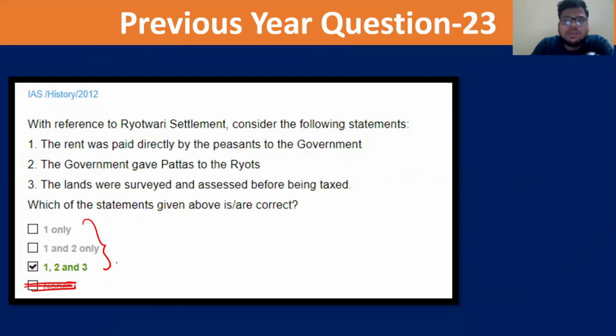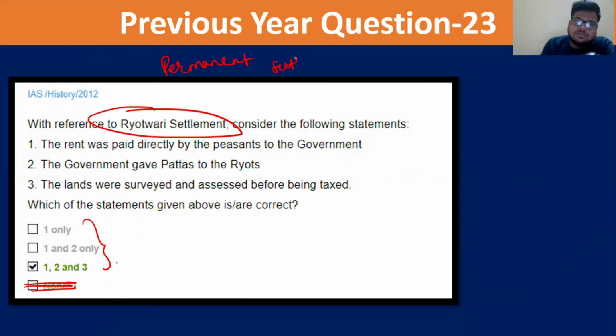Rayatwari settlement comes in the context of the failures of the permanent settlement, where the Britishers had not properly taken into account the kind of lands, because of which there were a lot of famines, high-handedness by the zamindars, and lack of revenue estimation. So obviously when Thomas Munro recommended that we should go for Rayatwari, he must have assessed and surveyed the land. If you apply a bit of common sense, that goes to show the third statement should be right.